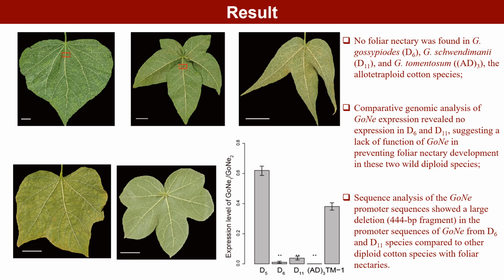No foliar nectary was found in G. gossypioides, D6, G. schwendimanii, D11, and G. tomentosum, AD3, the allotetraploid cotton species. Comparative genomic analysis of GON expression revealed no expression in D6 and D11, suggesting a lack of function of GON in preventing foliar nectary development in these two wild diploid species. Sequence analysis of the GON promoter sequences showed a large deletion, a 444 bp fragment, in the promoter sequences of GON from D6 and D11 species compared to other diploid cotton species with foliar nectaries.